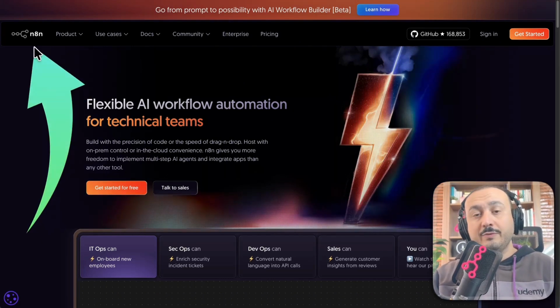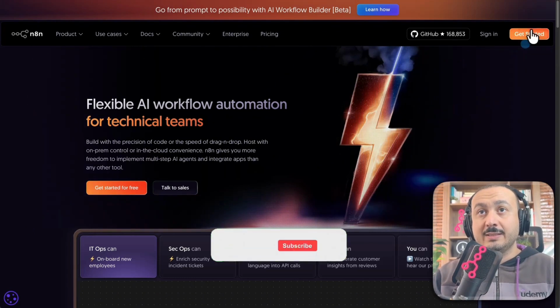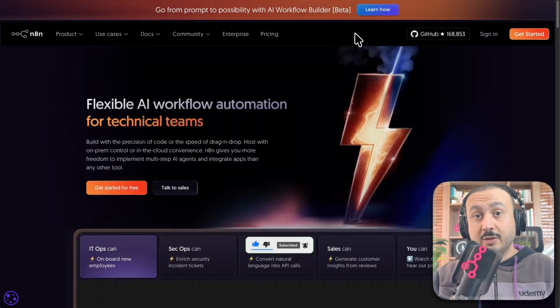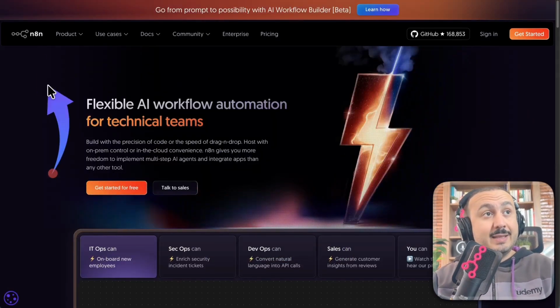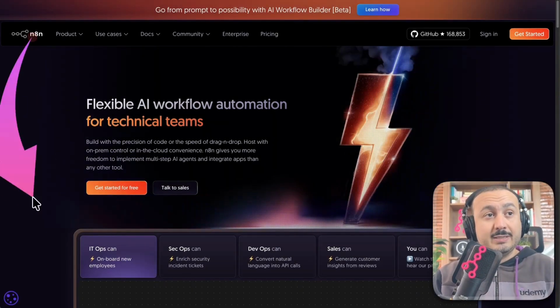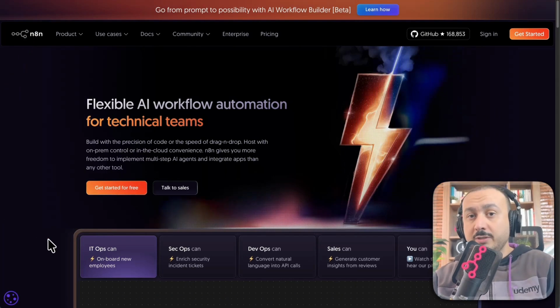Either we go here to the official website and click on Get Started. So here you just have to enter your email address and actually pay for a subscription to get access to the n8n server. But we must not forget that today n8n is actually an open source solution. That means I can download it and host it wherever I want.